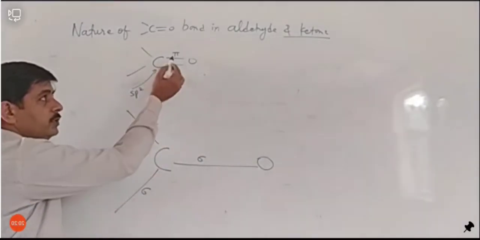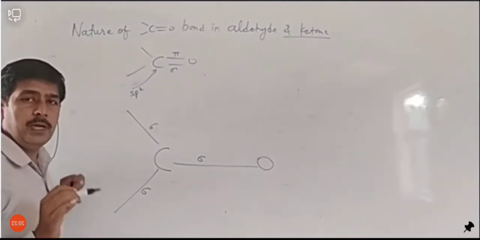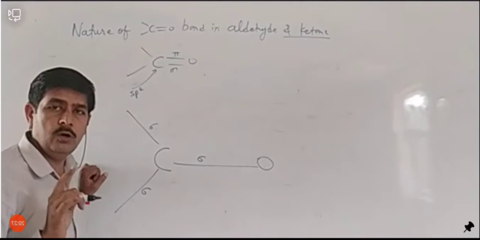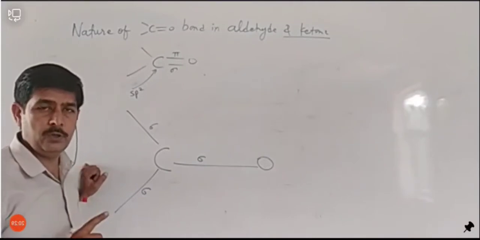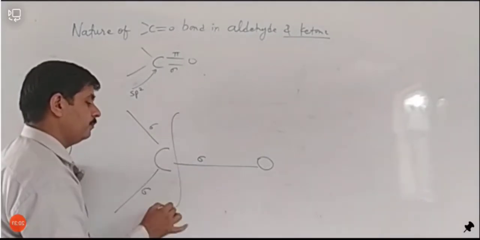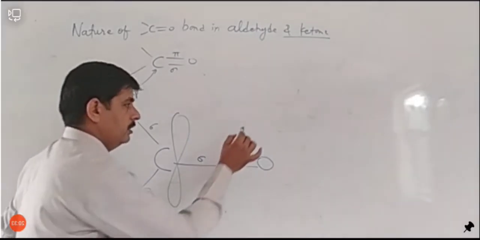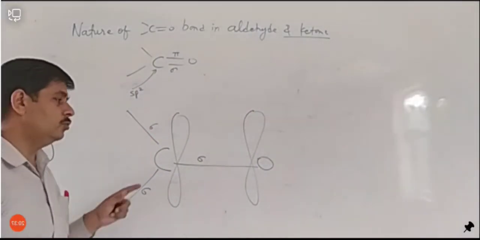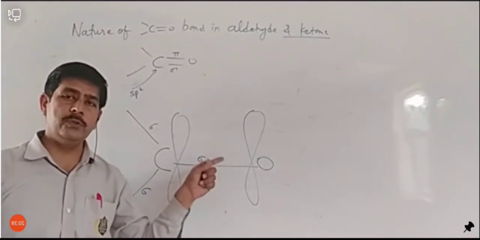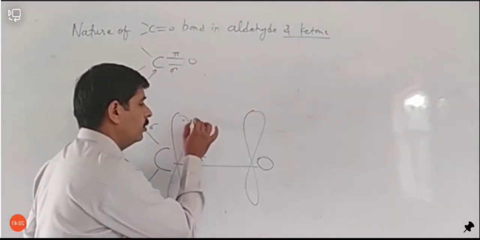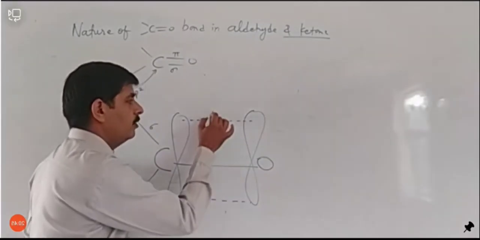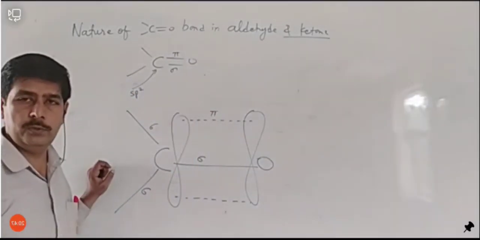And as we know that one pi bond is there, and pi bond is formed by the lateral overlapping of unhybridized p orbitals. So we have one p orbital here and one p orbital with oxygen. When these two p orbitals overlap with each other, they will form a pi bond. ये pi bond की formation करते हैं.